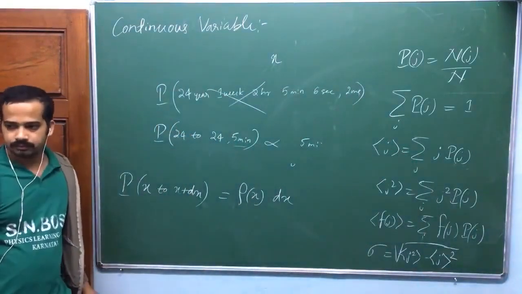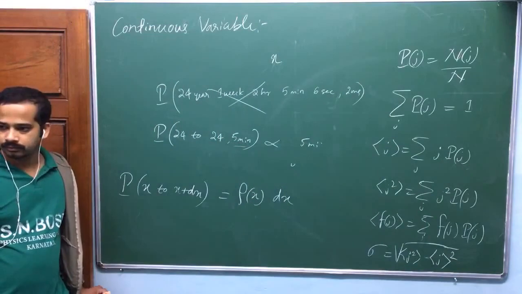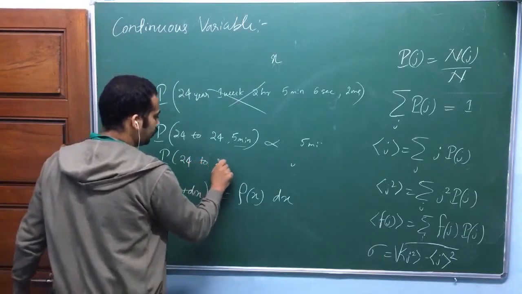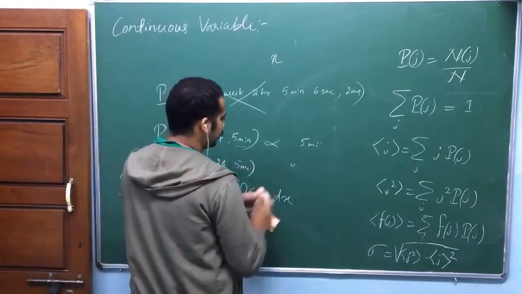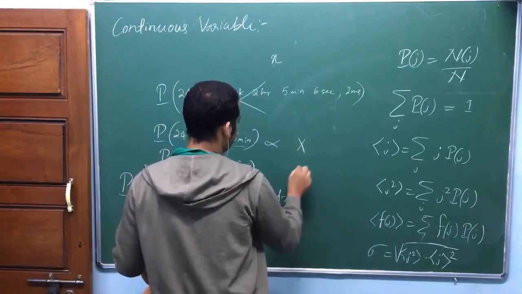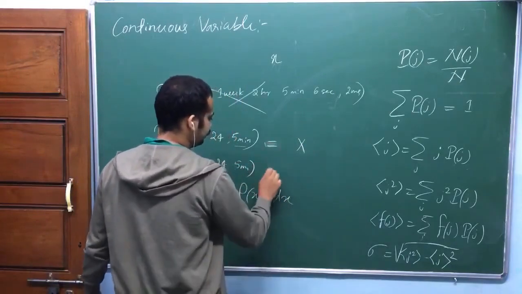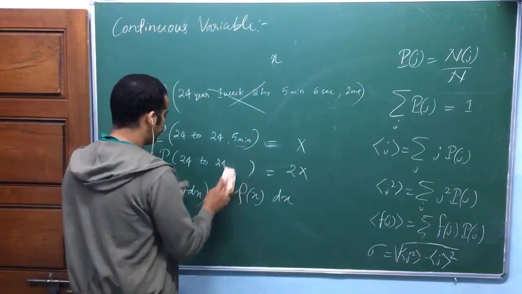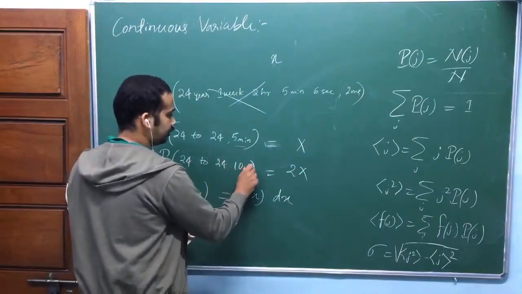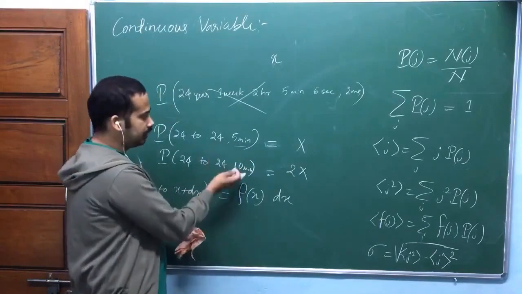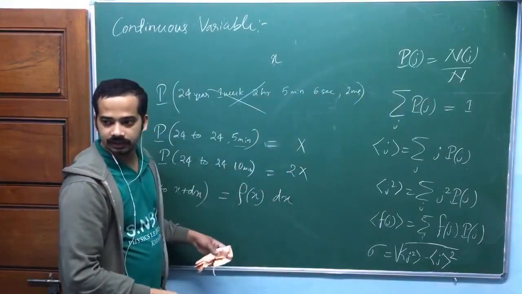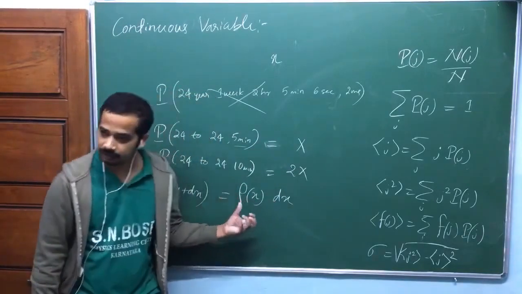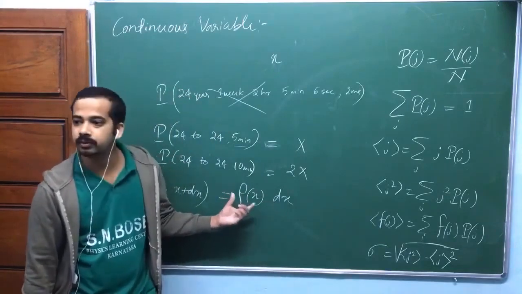Suppose look here, probability of 24 years to 24 years 5 minutes. This is twice of this one if you take 10 minutes. If you have this value x, this will be 2x. That's why it depends on that interval. If you double the interval, the value will also be doubled. Along with that, it depends on other factors also. That is this one, probability density.